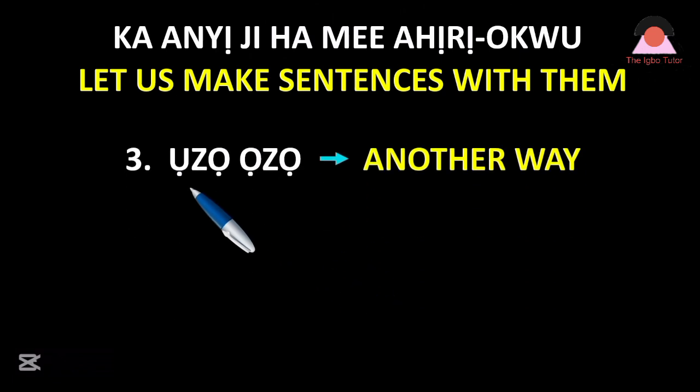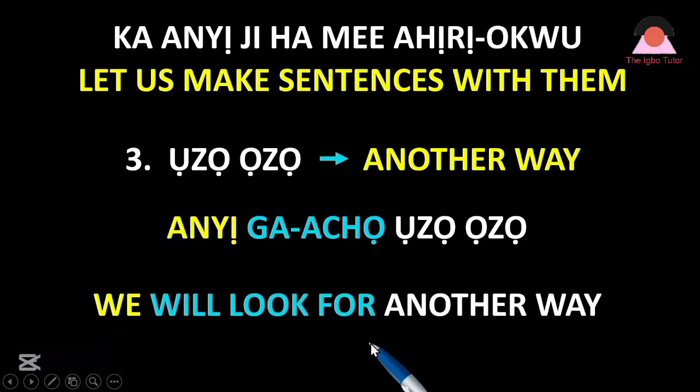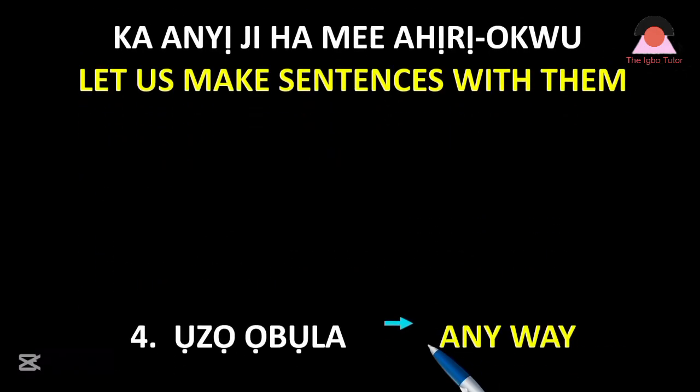Number 3. Ụzọ ọzọ, another way. Sentence now. Anyị ga-achọ ụzọ ọzọ. Meaning what? We will look for another way. Of course, there must be another way to do it. Let's look for that. Anyị ga-achọ ụzọ ọzọ. We will look for another way.